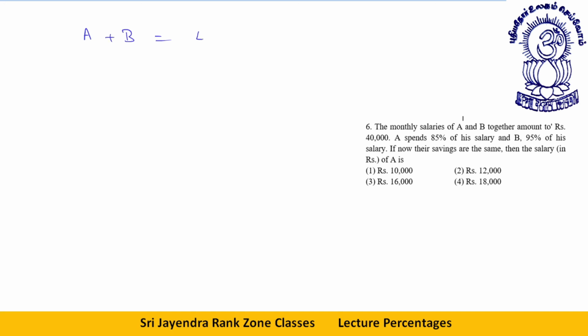A plus B is equal to 40,000. Next, A spends 85% of his salary and B 95% of his salary. If now their savings are the same, then the salary of A is how much?